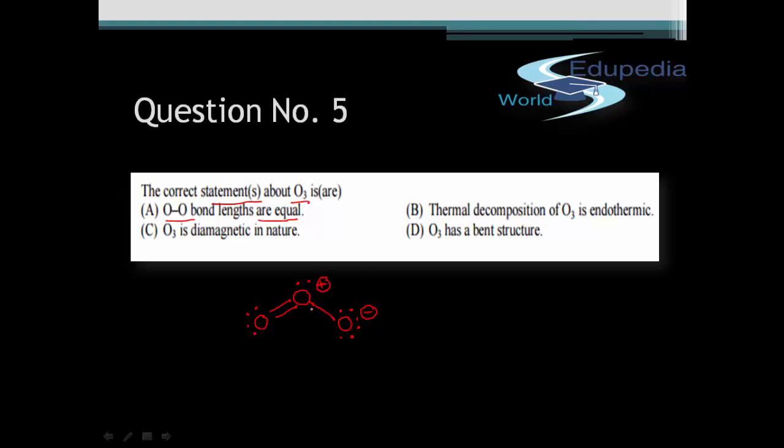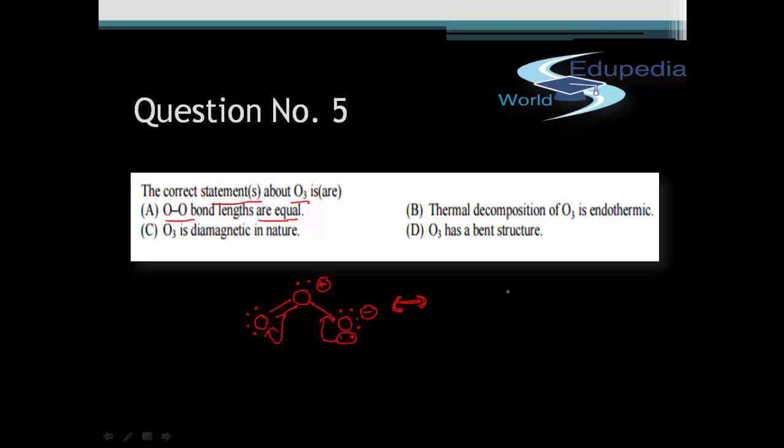This is the structure of ozone. We all know that resonance is possible over here, and we can draw one more contributing structure for ozone. The other structure will be wherein this pi bond moves to this oxygen atom and one of the lone pairs from this oxygen atom shifts in as the pi bond.